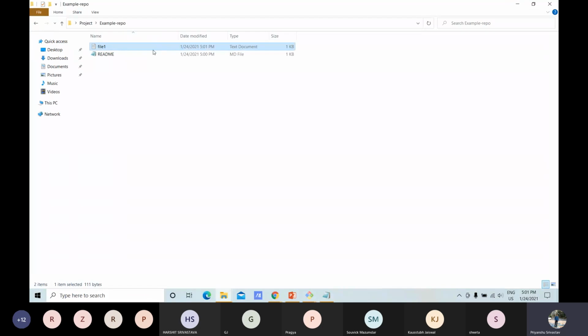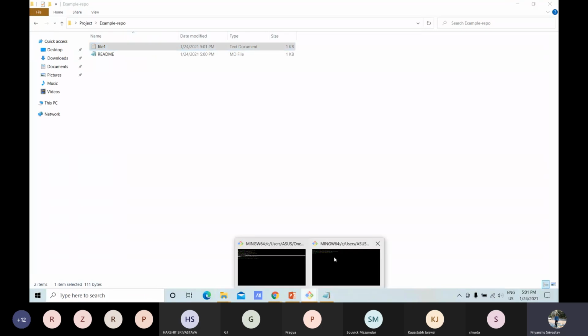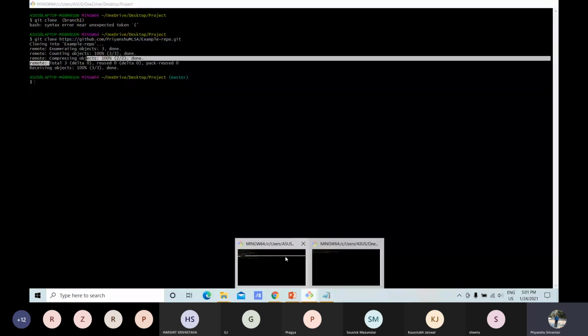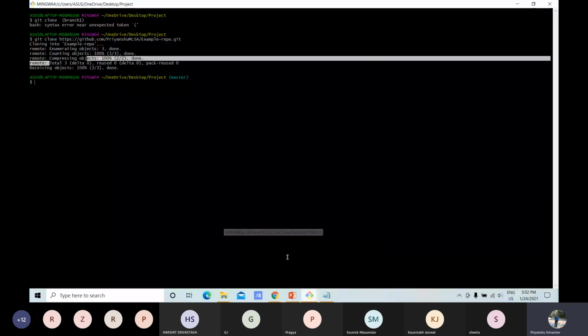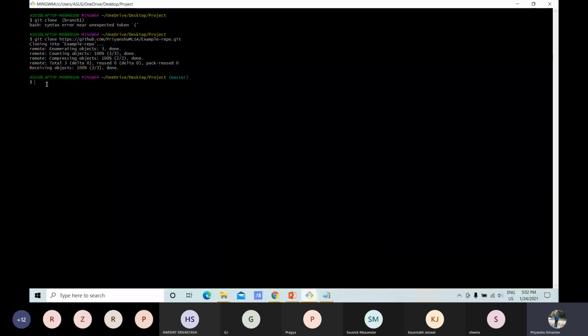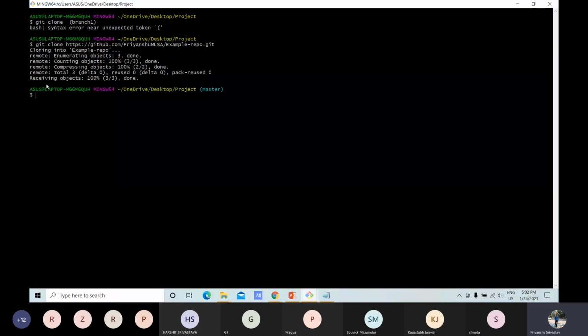So we have file1 here, and since we have to tell Git that this file has been created and modified, we have to use the commit command. First we have to use the add command to add it to the staging area, and then commit it. So first we write add and then the file name, file1.txt. One minute.